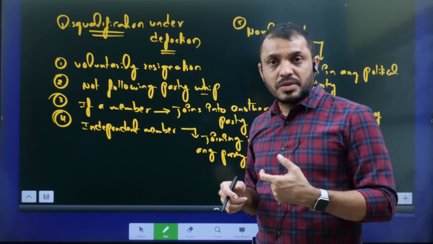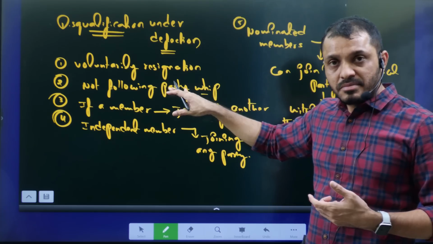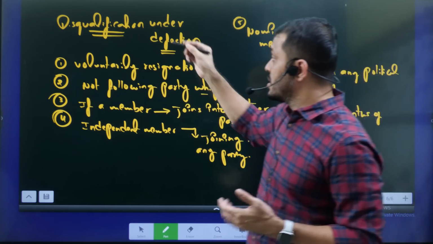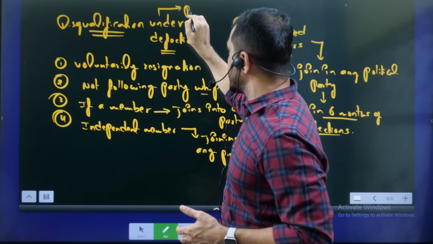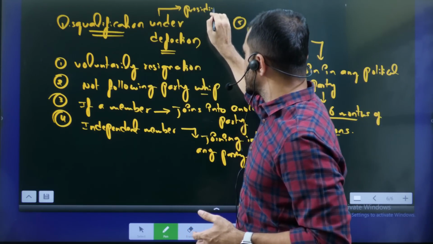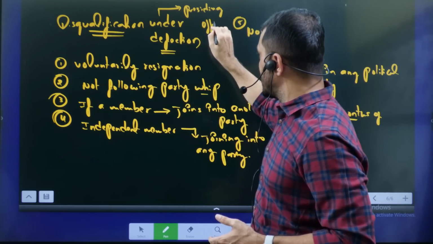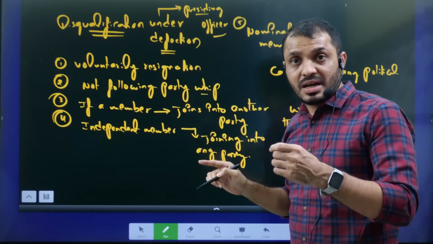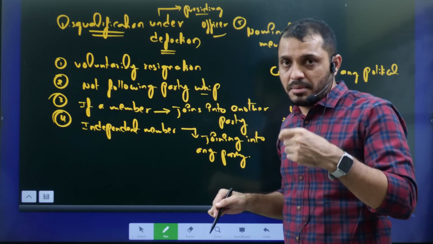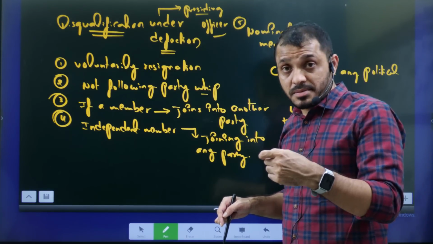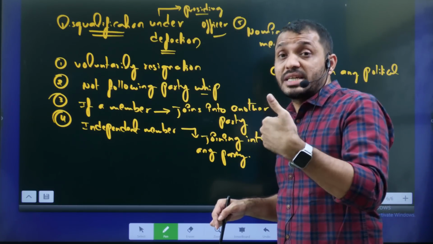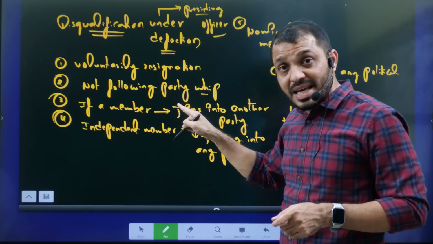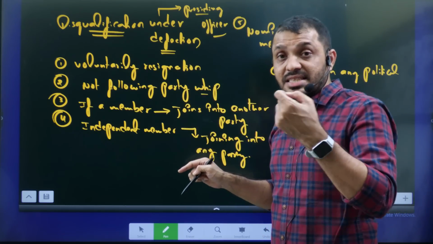Now, what is the argument from the NCP? The NCP already gave a petition to the speaker, the presiding officer, because all these decisions are taken by whom? All these decisions are taken by the presiding officer. They gave the letter to the presiding officer that please disqualify Ajit Pawar and the MLAs who are accompanying him. But before the presiding officer takes the decision, he may check whether these are the only MLAs or he can avail the exemption.